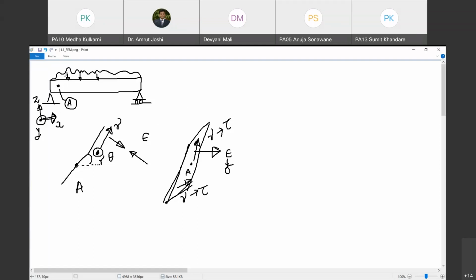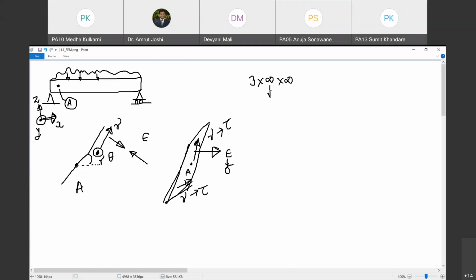So therefore, if you consider point A, there are infinite planes passing through this point. On each of the planes, you are going to have 3 strain components, 1 normal strain and 2 shear strains. So what is the size of unknowns that you have in your hand? It is 3 into infinity at a point. And how many such points do lie within the beam? There are infinite points that lie within the beam. So the size of unknowns is 3 into infinity into infinity.